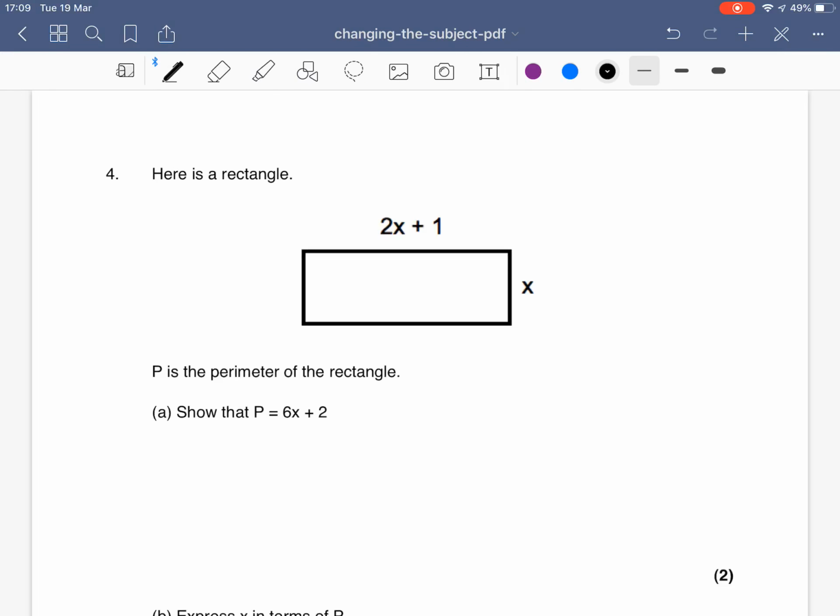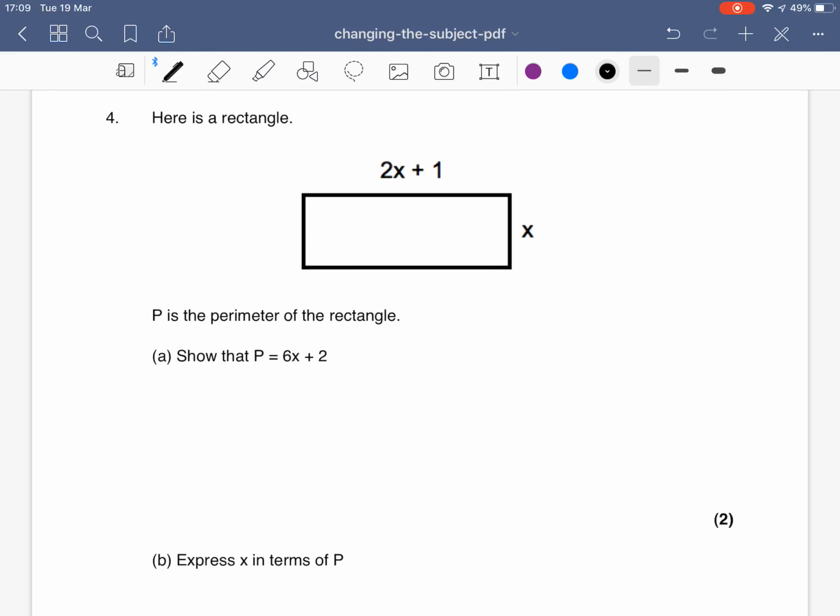So next question. I've got a little bit of work before we're changing the subject this time. Here's a rectangle. We've got one side that is 2x plus 1, and the other side is x. p is the perimeter of the rectangle. Show that p equals 6x plus 2.